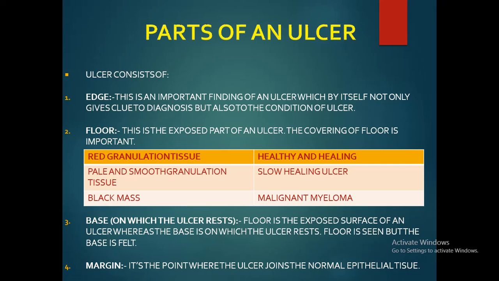It can be covered by a red granulation tissue, and we call it healing and healthy. If it is covered by a pale smooth granulation tissue, we can say that it is in a phase of slow healing, and if the floor is covered by a black mass, it can be due to malignant melanoma.